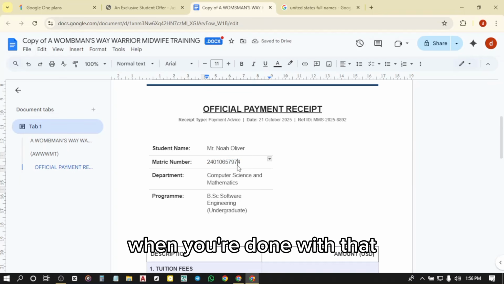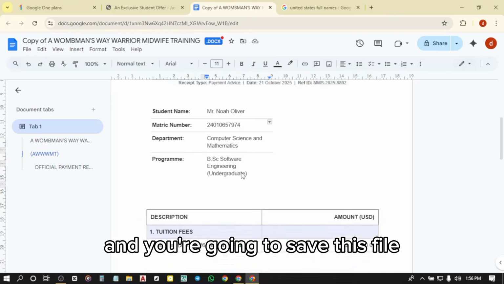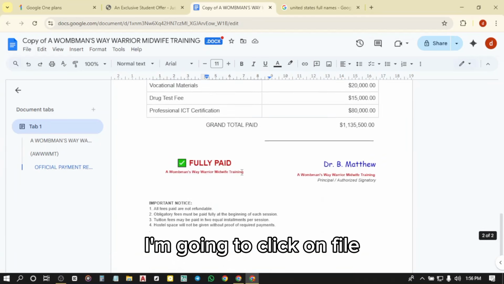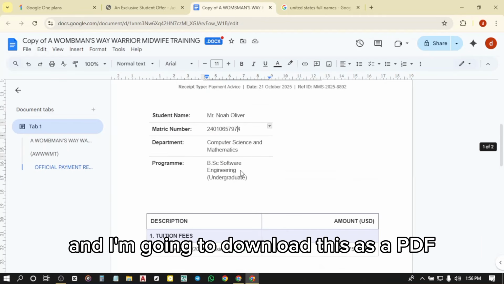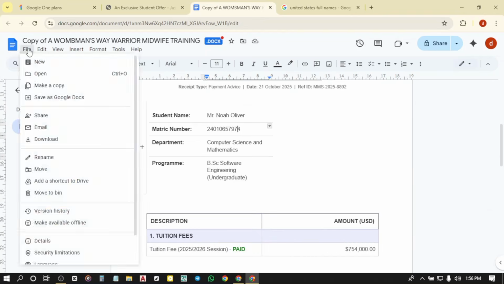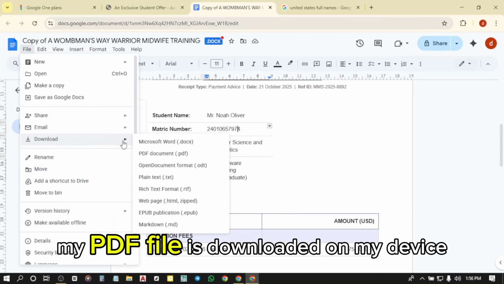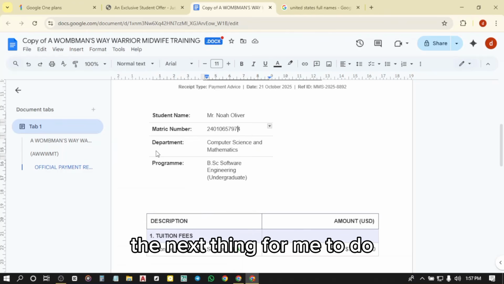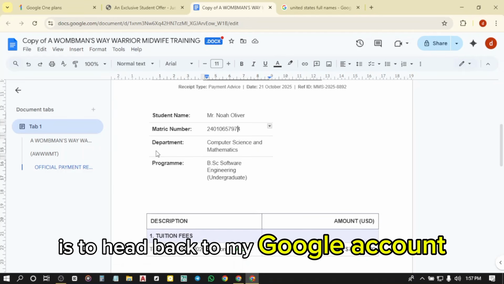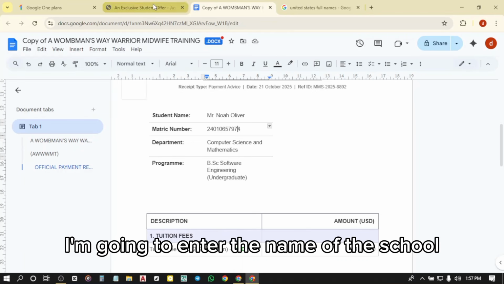When you're done with that, take note of the name you used, and you're going to save this file. I'm going to click on File, and I'm going to download this as a PDF. My PDF file is downloaded on my device. The next thing for me to do is to head back to my Google account. For the school, I'm going to enter the name of the school.